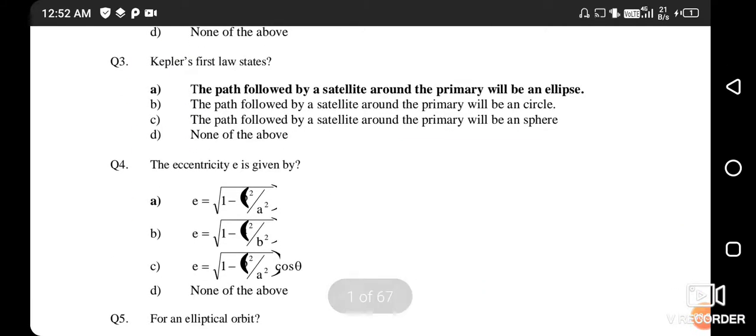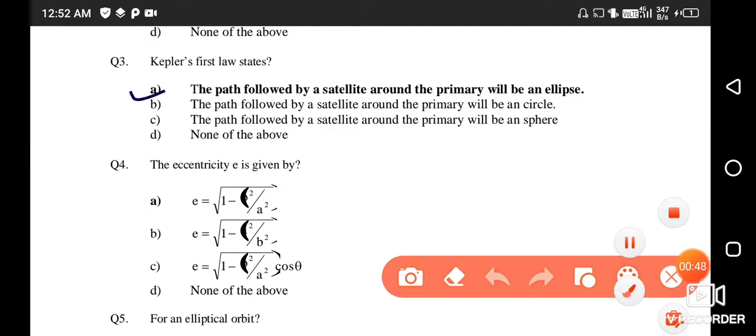Next question, number 3. Kepler's first law states? Kepler's first law says that the path followed by a satellite around the primary will be an ellipse. The right answer is option number A.